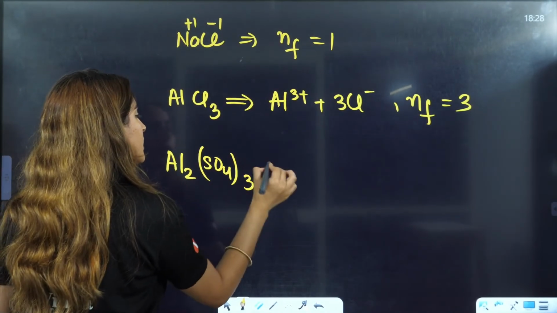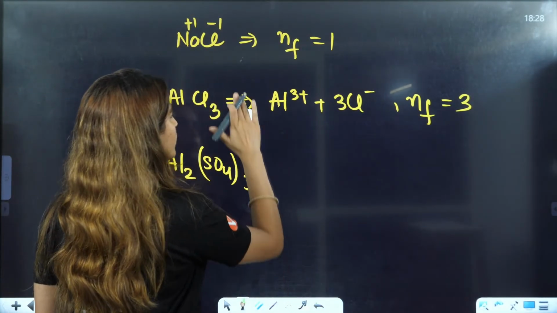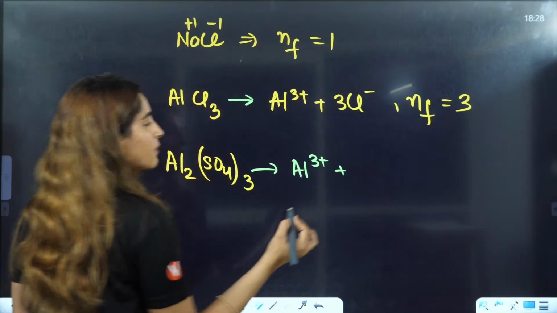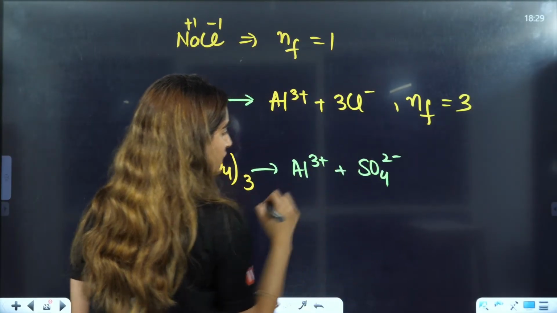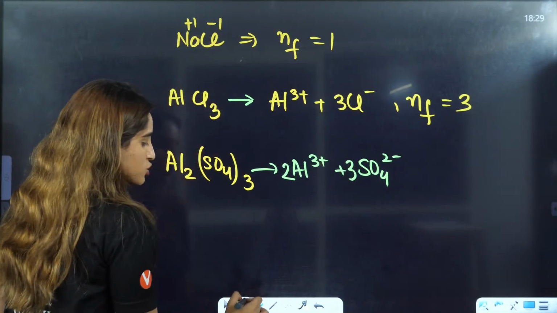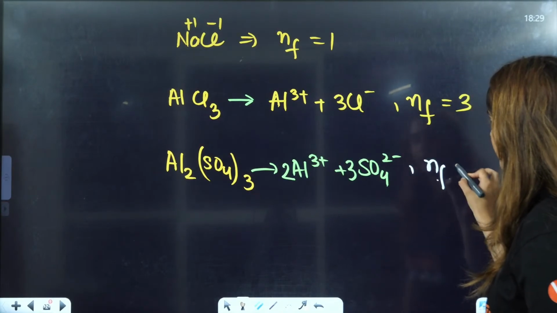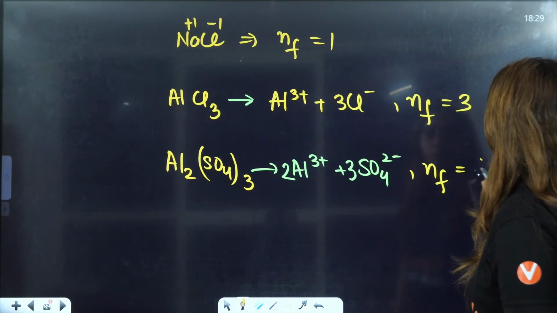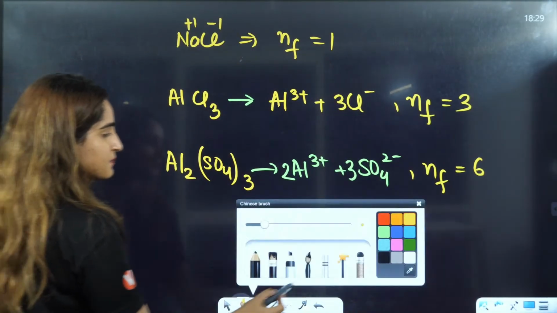Let's say you have Al2(SO4)3. Can you tell me in this case what is the N factor? You can dissociate it. This will be Al3 positive because aluminium always is Al3 positive. SO4, it is 2 negative. So that means here, how many aluminium you are using? 2. How many SO4 you are using? 3. So that means total positive charges 3 into 2, 6. Total negative charges 6. So N factor is going to be 6 here, right? So you can also write it with the same pen. N factor is going to be 6 here. That's how you will tell about the salts, what is the N factor here, right?